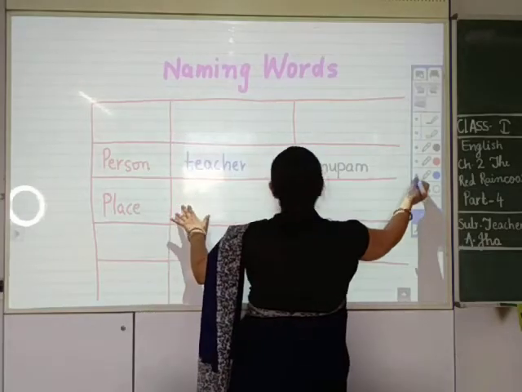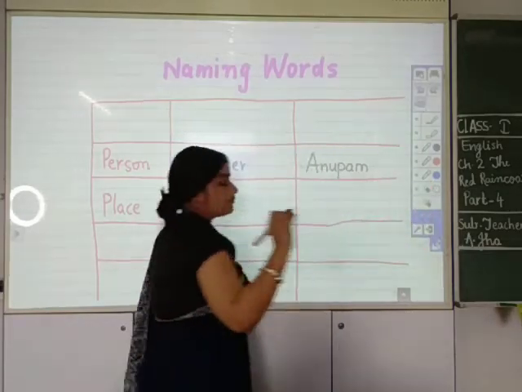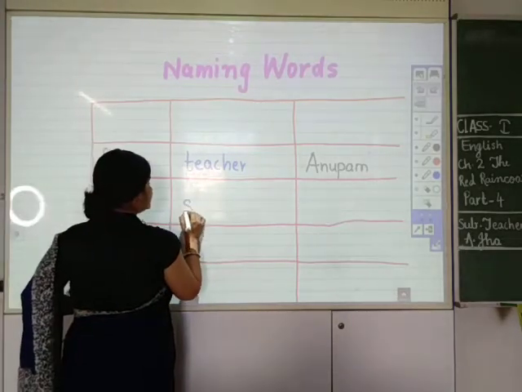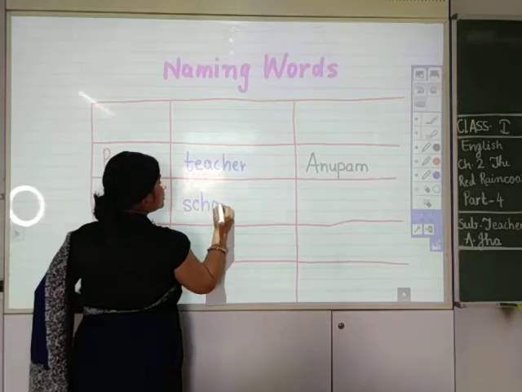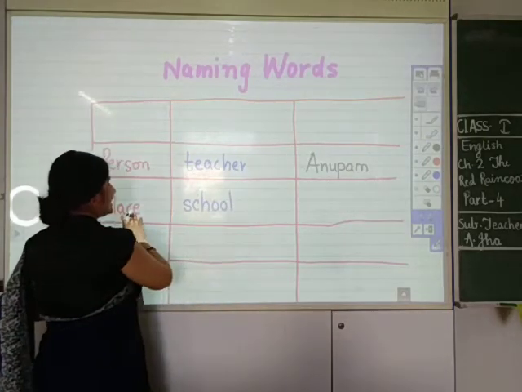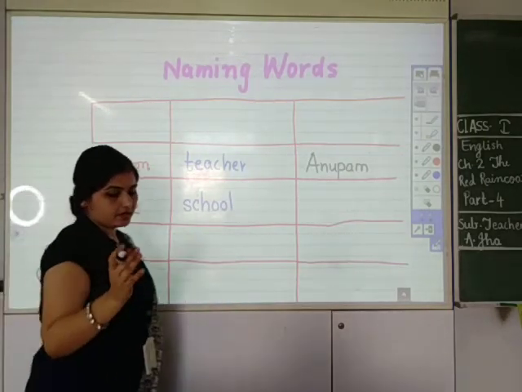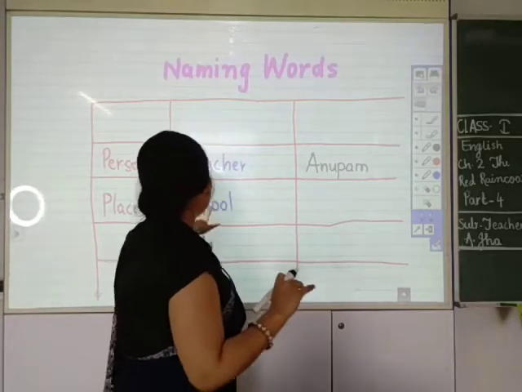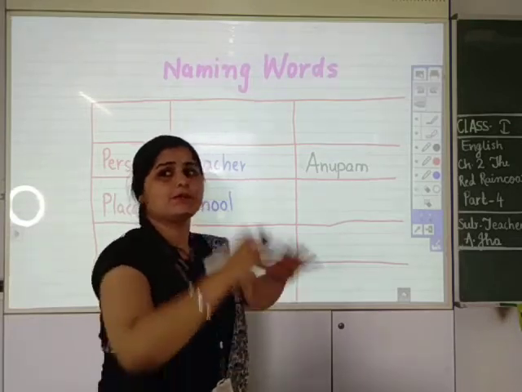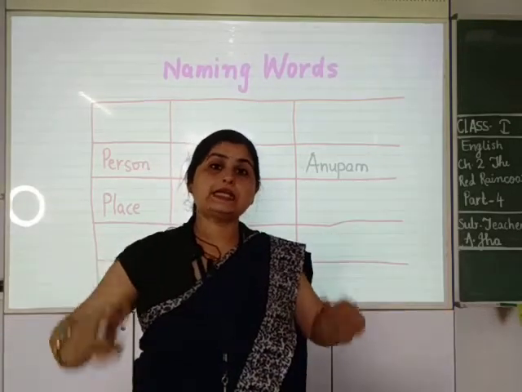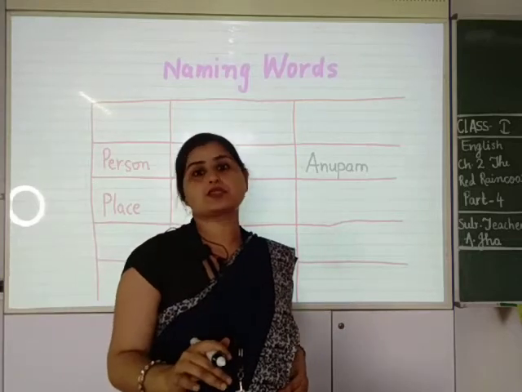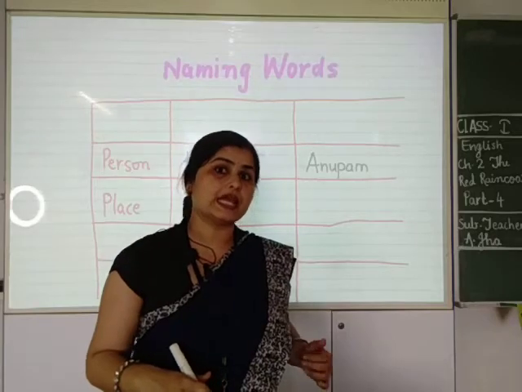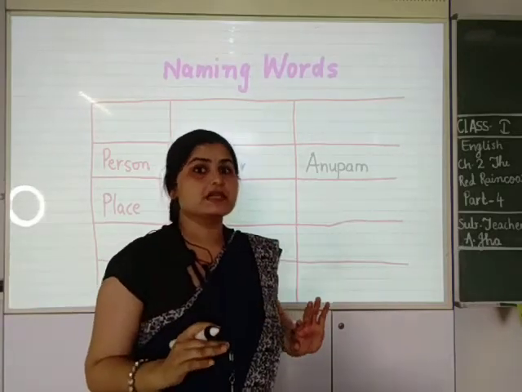Let me give you the example of a place. Which place is this? This is a school. School is the name of a place. But what is the name of the school? School का नाम क्या है? School यहाँ common है मतलब बहुत सारे हैं. But the name by which this school is known, जिस नाम से स्कूल को जानते हैं, that name becomes special.